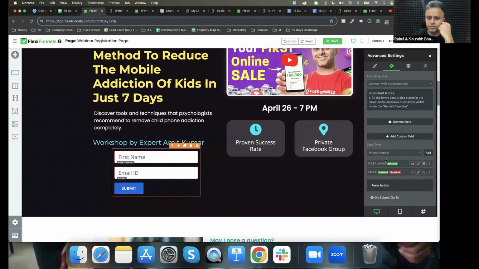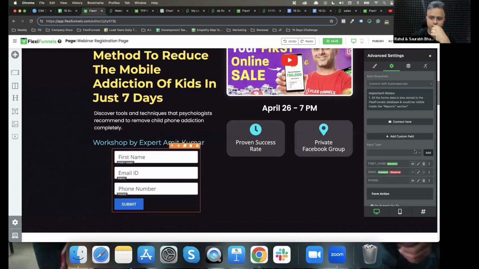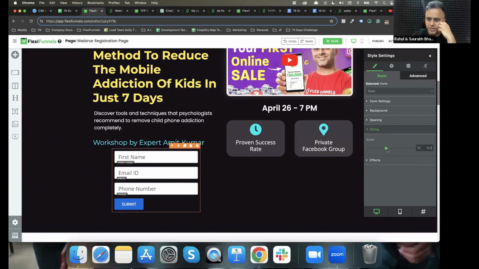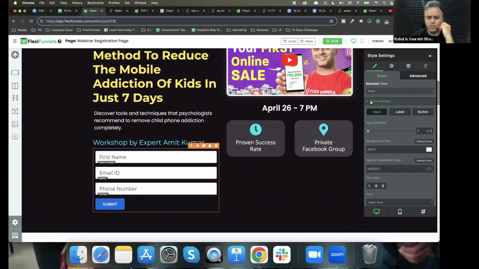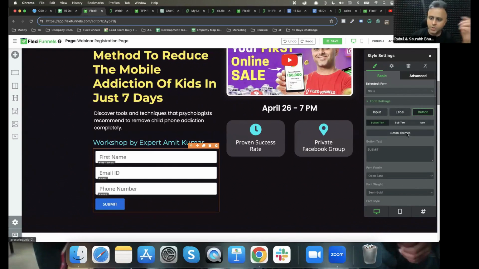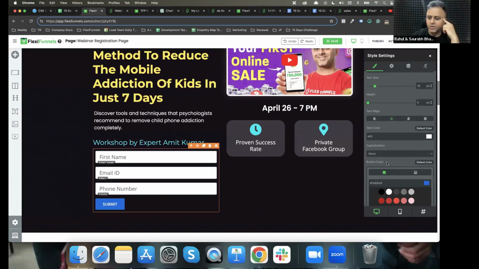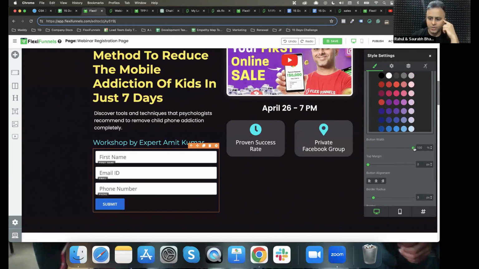Then in settings and sizing, of course, you can do all of these settings and sizing. I have become more habitual of using Flexi, so you can take your time and do it at your own pace. Not a problem at all.